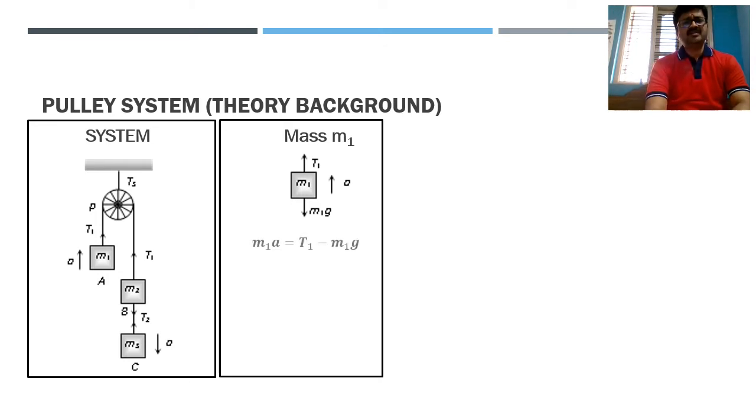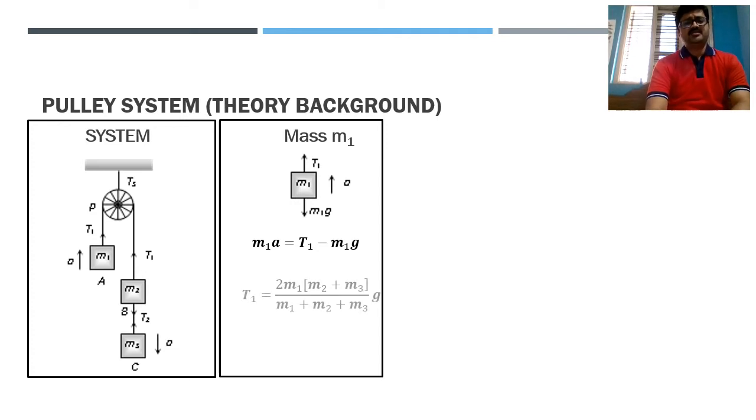Then accordingly I can very easily write the equilibrium equation here. m1 into a, mass into acceleration a, that will give me what? Inertial force, right? Then that must be equal to what? Net force between tension and gravitational force. So hence T1 minus m1 into g. I hope this approach is clear. Fine. I think you can keep this approach as a constant approach.